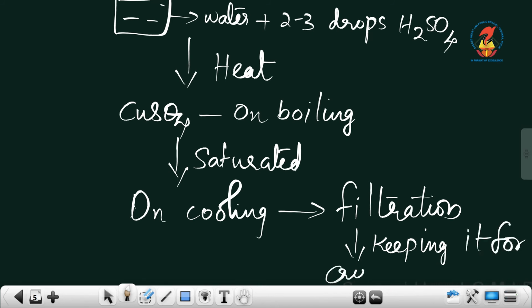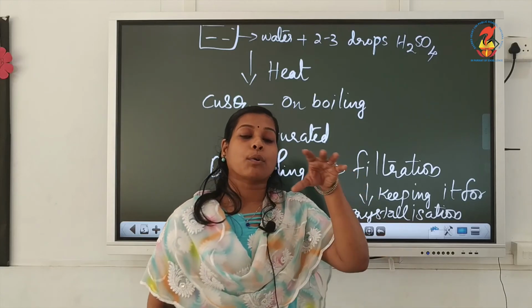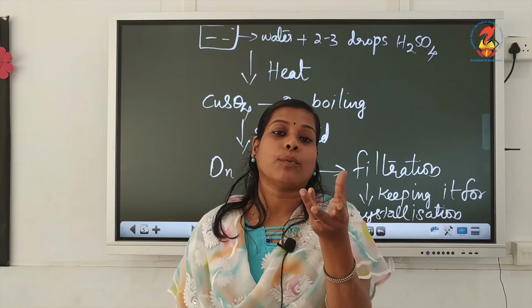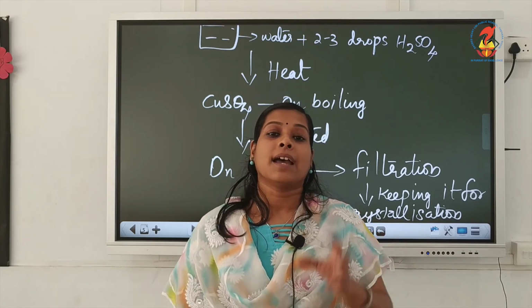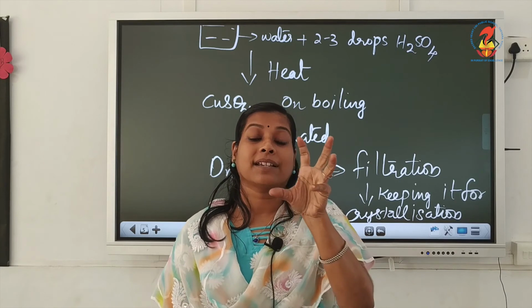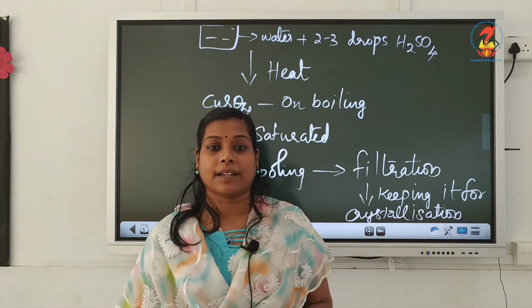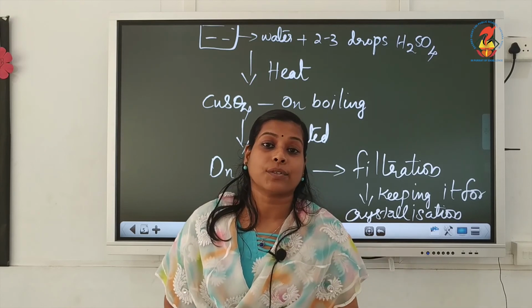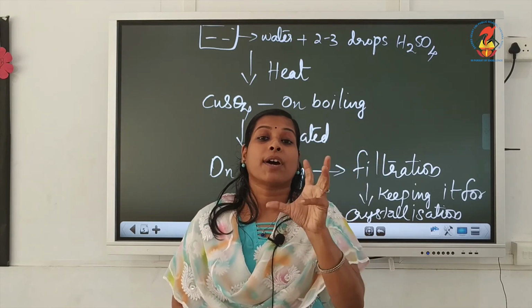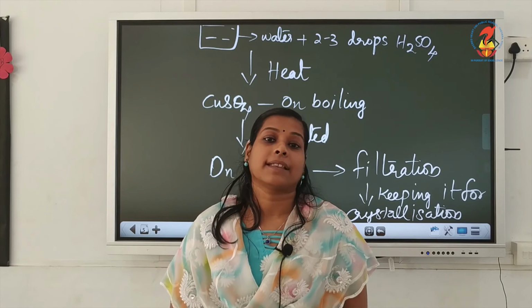So, that filtered solution we are cooling. If you keep it without any disturbance for one day, next day you will get pure crystals of copper sulphate salts. The impurities will remain in the solution and you will get pure crystals of copper sulphate.